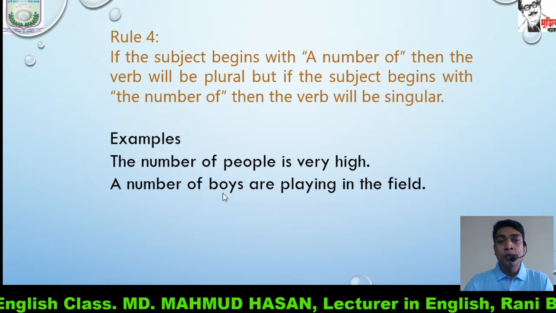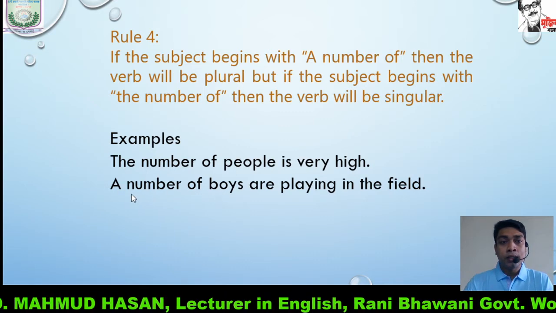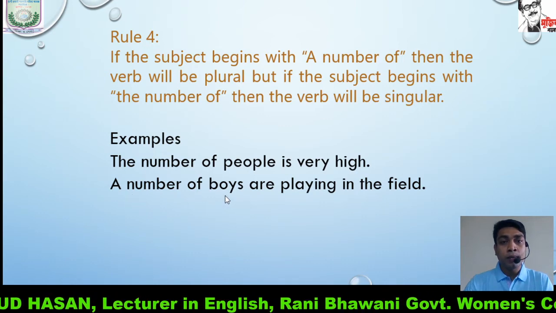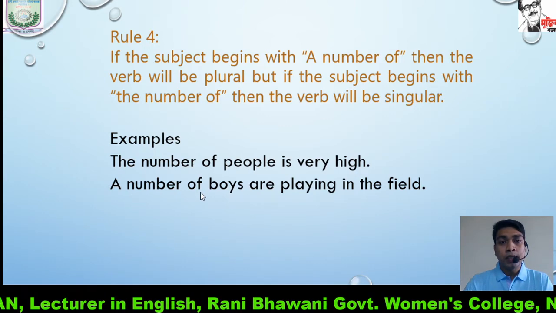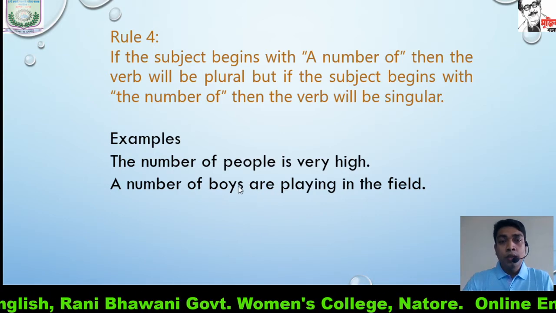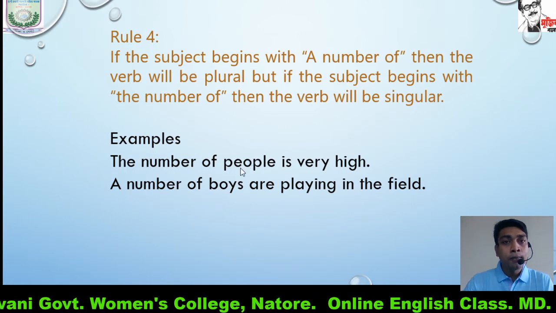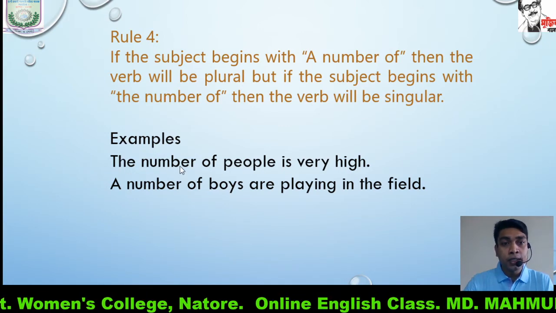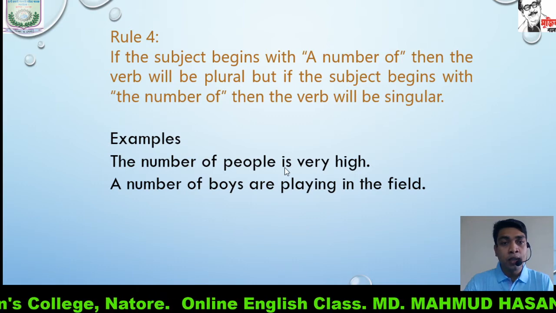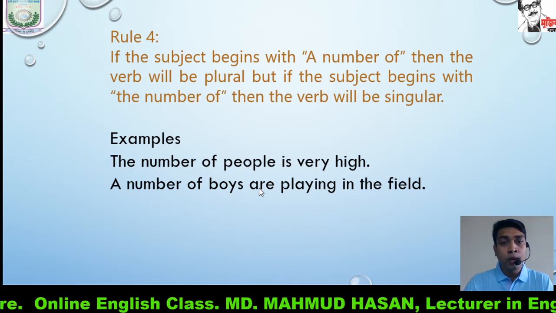A number of: our sentence starts with a number of, and that is why our verb will be plural. Notice, people and boys both are plural, but in the first case our verb is singular, and in the second case our verb is plural.